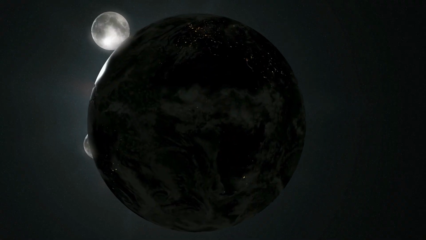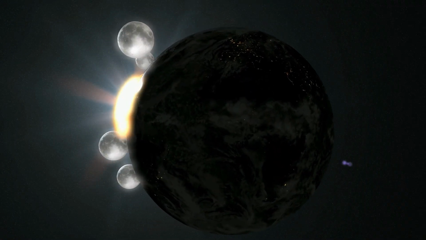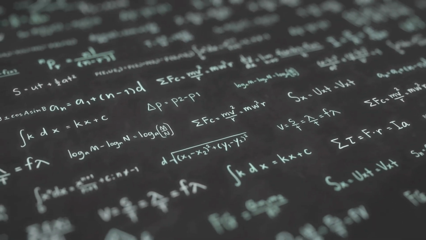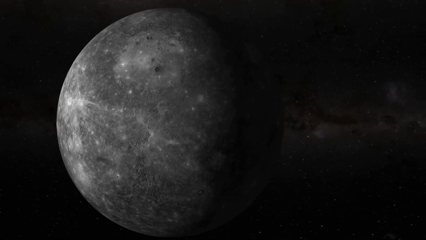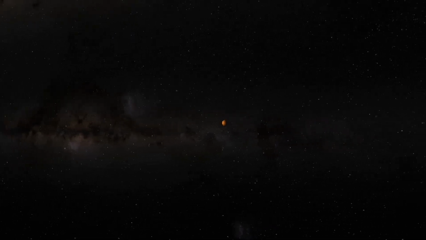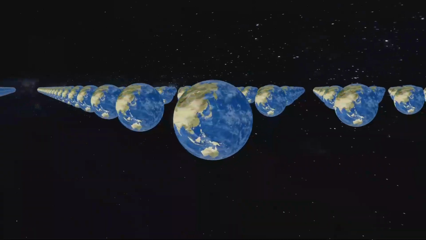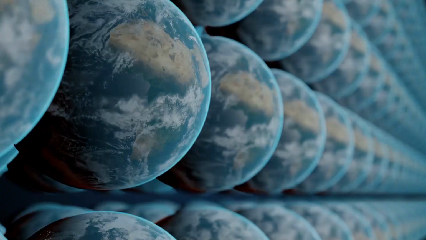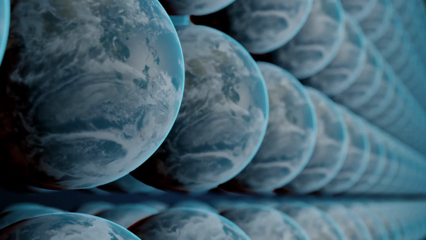This leads to one of the most mind-bending implications of string theory, the concept of the multiverse. If there are extra dimensions beyond the ones we can perceive, it's possible that there are many other universes, each with its own set of physical laws and constants. In some of these universes, the forces and particles that we know could behave completely differently, or the conditions could be completely incompatible with life as we understand it. The multiverse theory suggests that our universe, with its specific laws of physics, might be just one of an infinite number of parallel universes, each with its own unique properties.